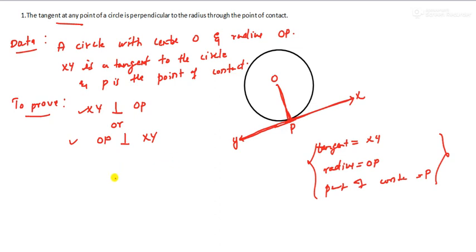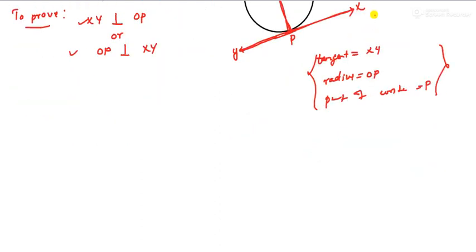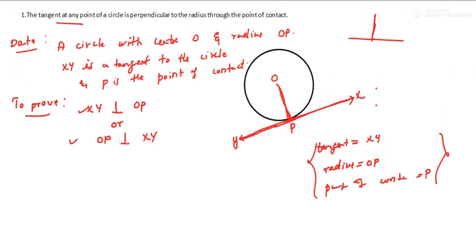So how are you going to prove now? Before proving, you should remember one thing. Whenever we draw a perpendicular, remember, the perpendicular is always the shortest distance from the point to the given line.